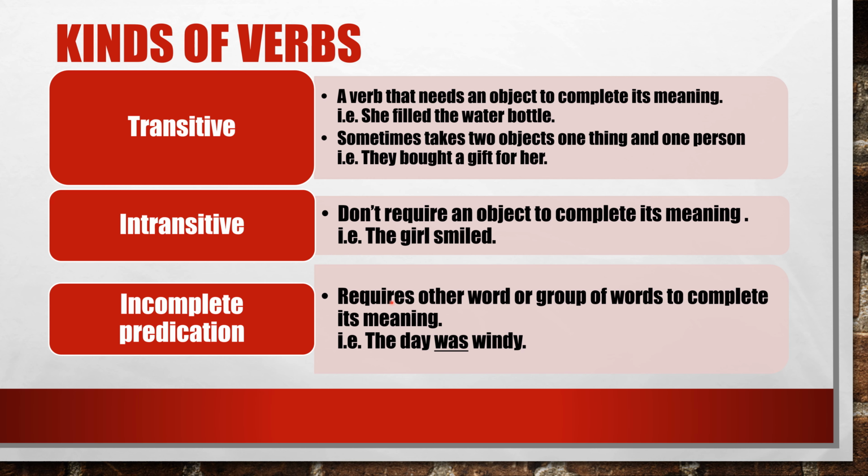It requires another word or group of words to complete its meaning, such as the day was windy. So here, most of the time the verbs are is, am, are, was, were, will be, shall be. And most of the time after these verbs, an adjective or an adverb is used. That time it is called incomplete predication.